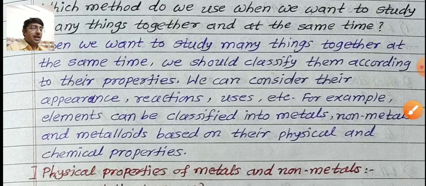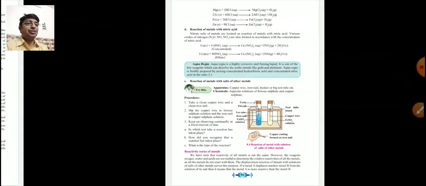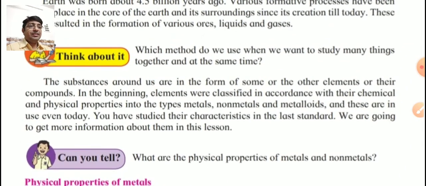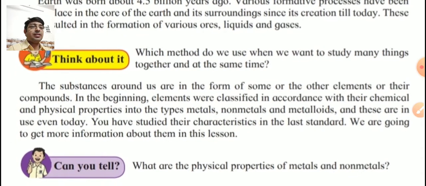So this is the answer given about that question. So come back to our points on the first page. See in the first paragraph. The substances around us are in the form of some or the other elements or their compounds.